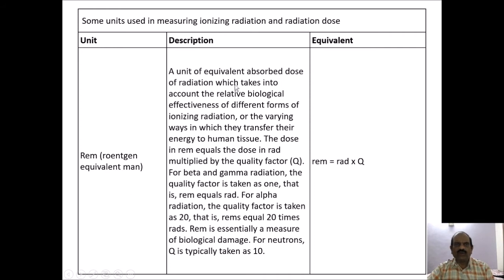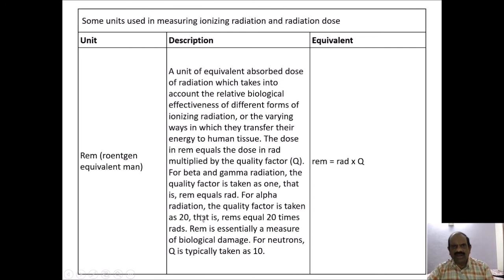It is the unit of equivalent absorbed dose of radiation, which takes into account the relative biological effectiveness of different forms of ionizing radiation, or the varying ways in which they transfer their energy to human tissue. The dose in REM equals the dose in rad multiplied by the quality factor Q. For beta and gamma radiation, the quality factor is taken as 1, that is REM equals rad.